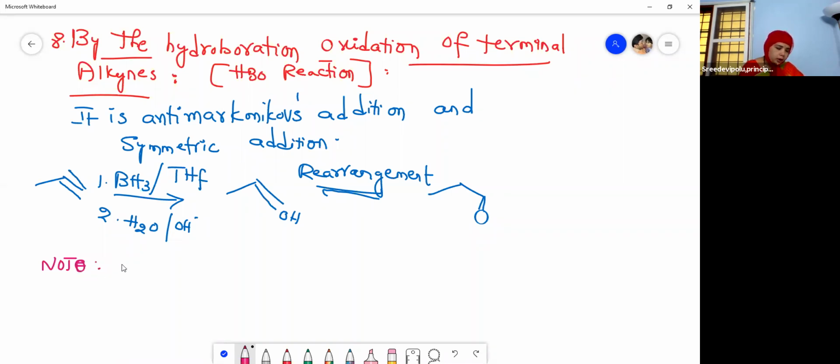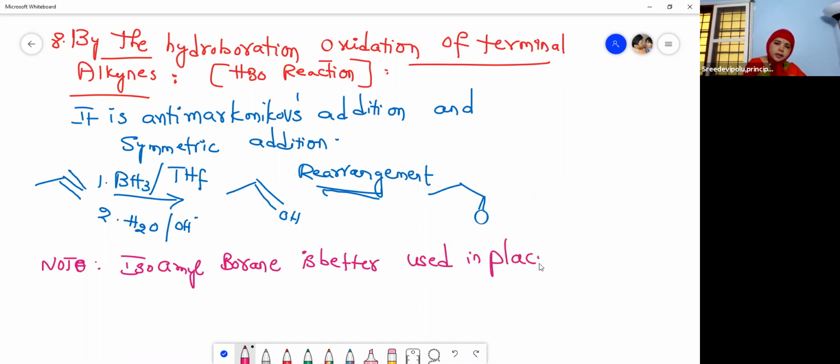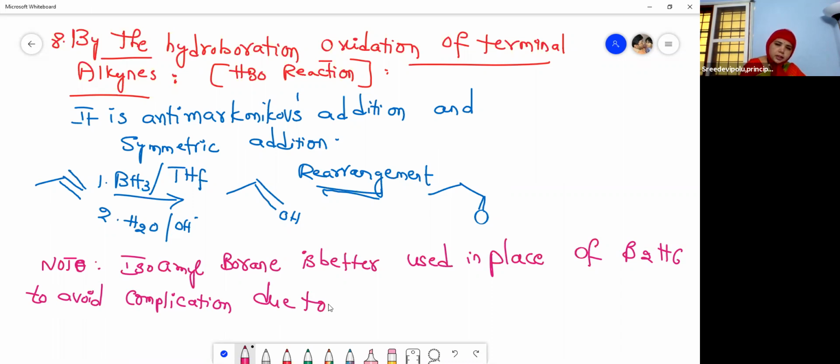Here you have to remember that isoamyl borane is better used in place of B2H6, that is diborane, to avoid complications due to double addition of diborane.